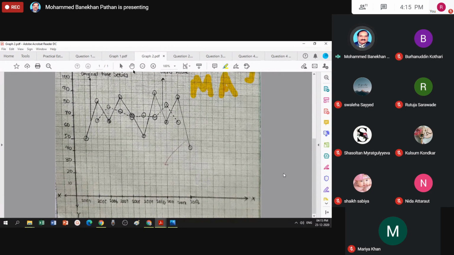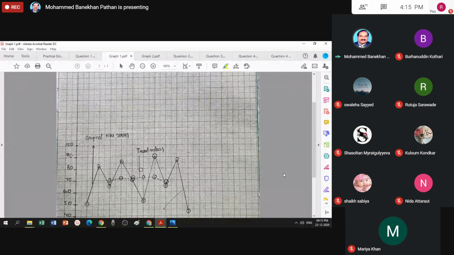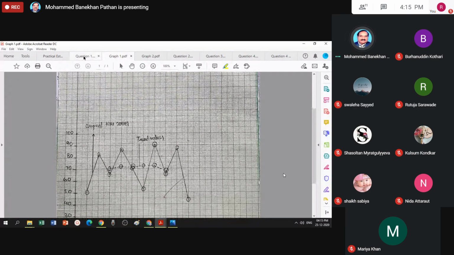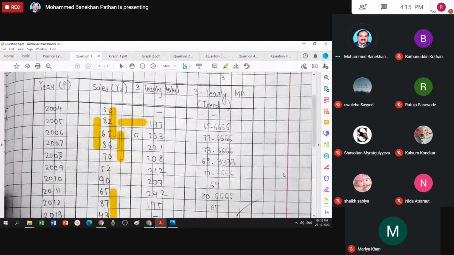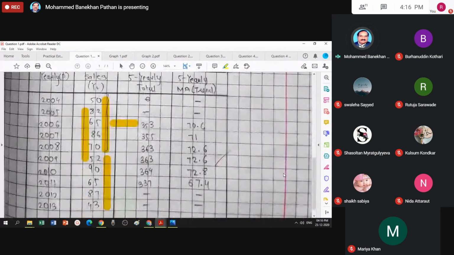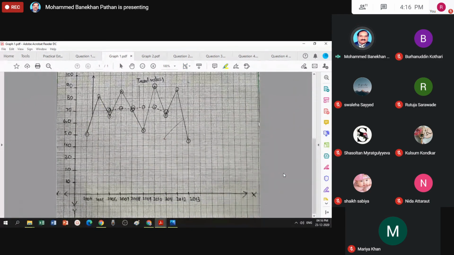Same thing I did on the other graph. This is for the 5 yearly moving average, because for 5 yearly you do not have a calculation for the first two. So the calculation begins from 2006. This is your first plot of moving average that you can see here. This point is for 2006. No calculation for 2004, 2005.